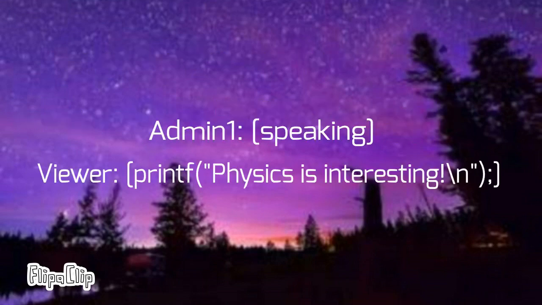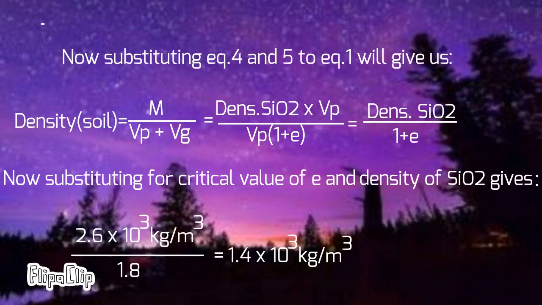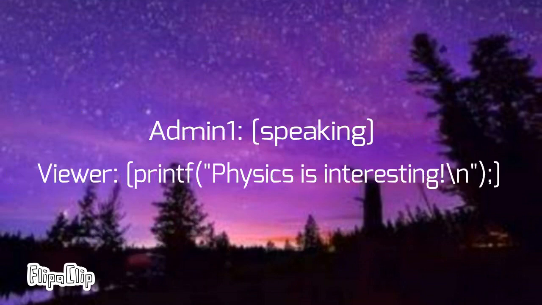Now substituting the density of silicon dioxide in this equation and the critical value of e, and solving this equation gives us the following. So at this density of soil, after an earthquake, a large building can sink several meters into the soil.